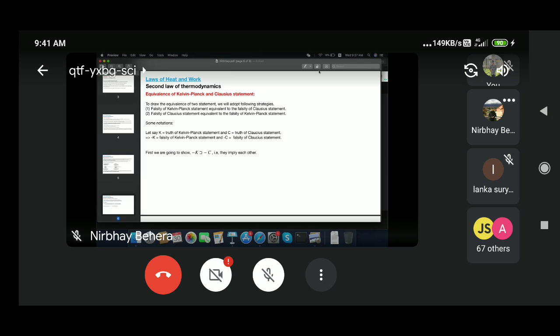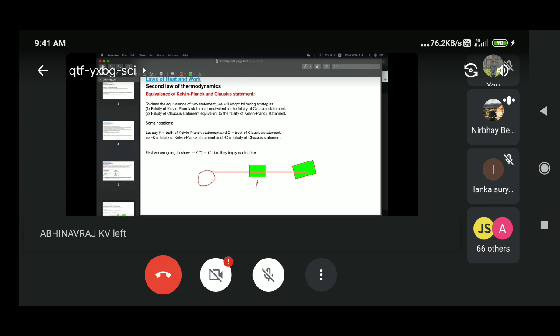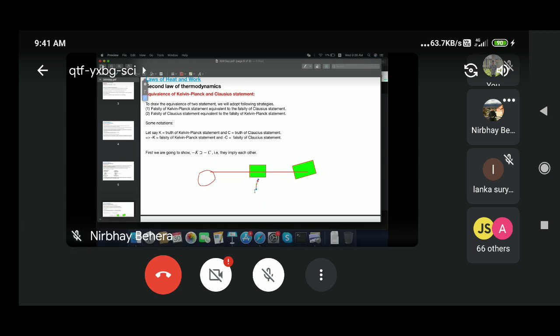So let me draw it if I can quickly. Suppose here is your main supply, and this is one switchboard, and there is another switchboard, and the wire is coming through these two. At the beginning, you want to check where the fault in the wire is, or whether they are connected to each other till the end of the switchboard. So you will go here and check with the tester, and you find that here the current is not coming.